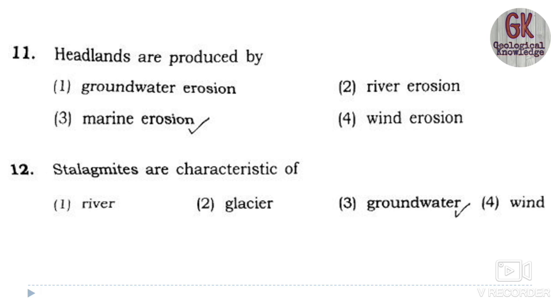So you can keep this in mind by any trick: stalactite is hanging from the roof, and stalagmite is from the ground surface, growing upwards from the cavern floor. So the correct option is stalagmites, these are characteristic of groundwater.